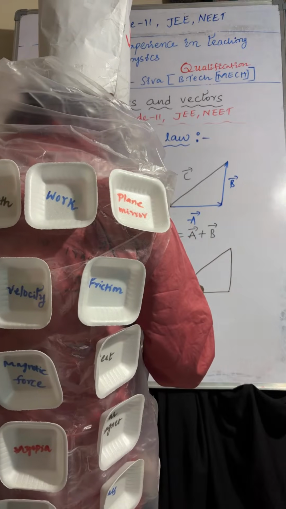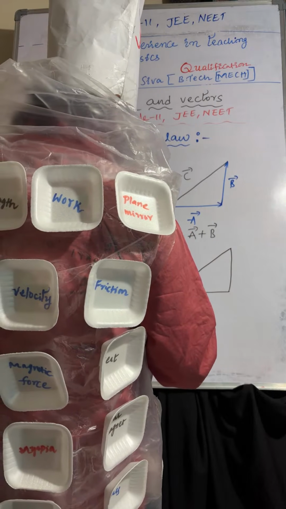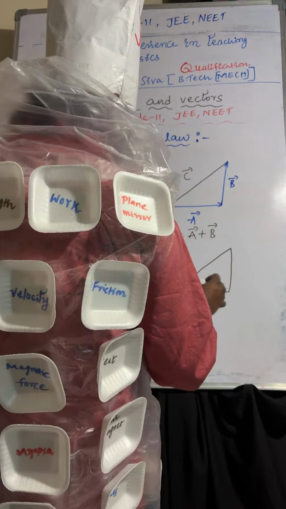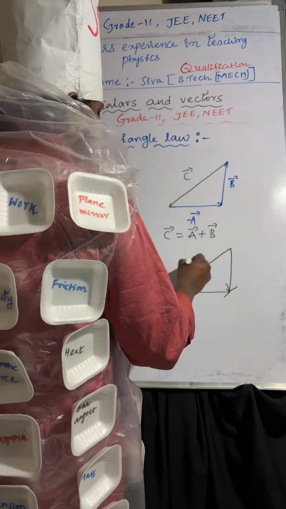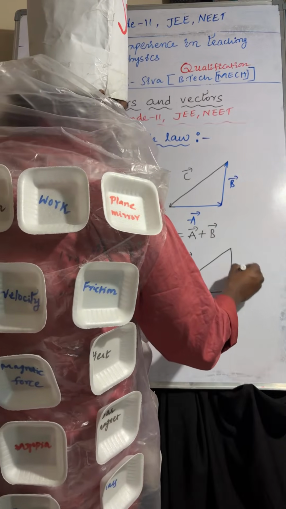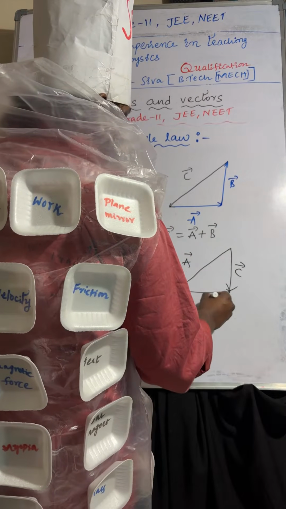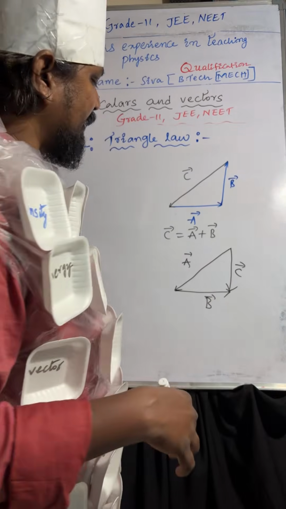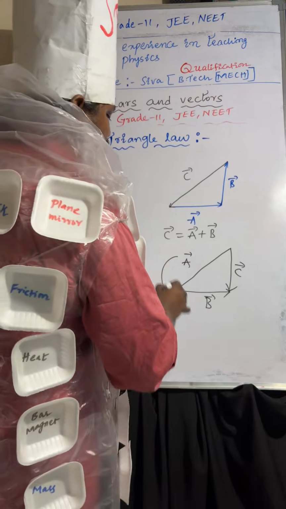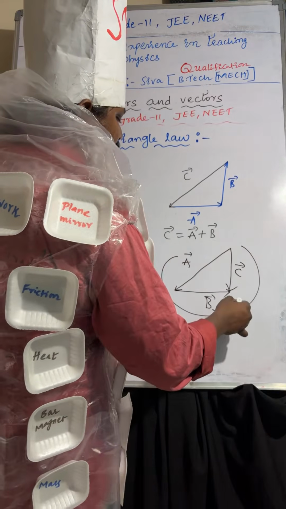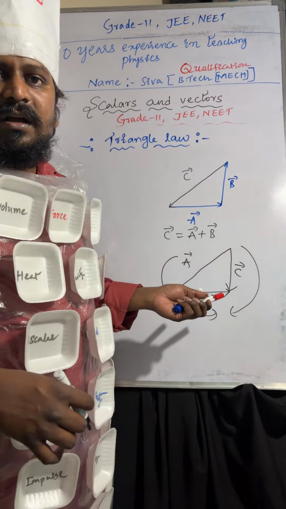So here I'm considering A bar, B bar and C bar. Now you can tell me which one is the resultant. Here A bar and B bar are acting in the same direction, but C bar is acting in the opposite direction.